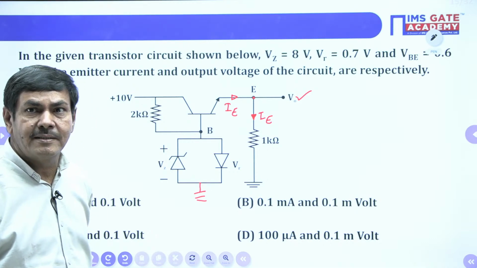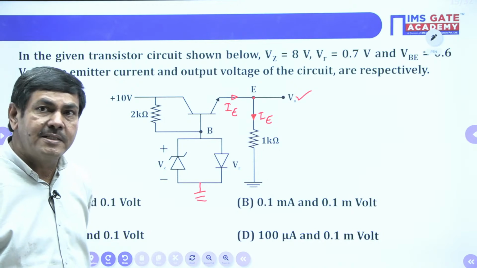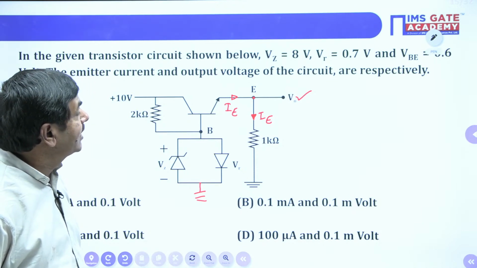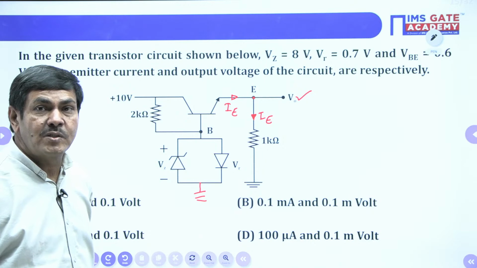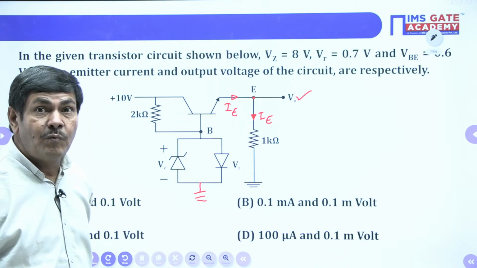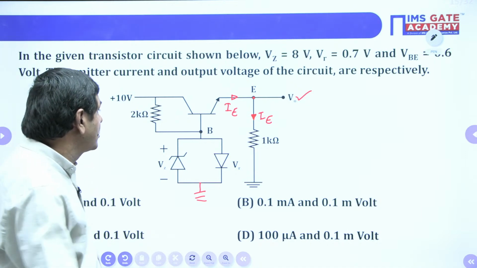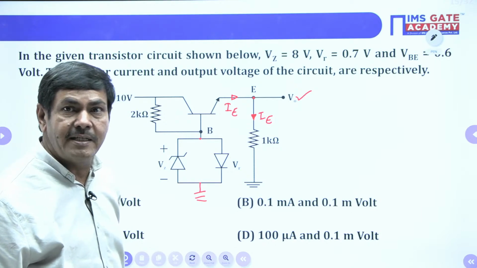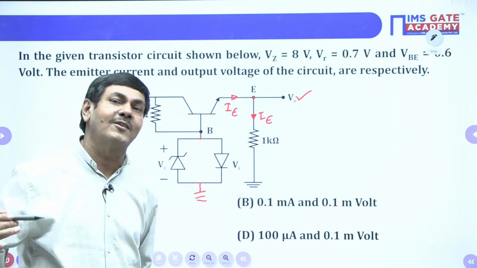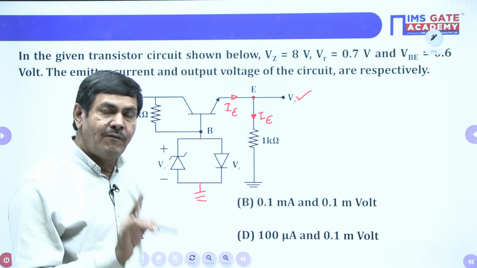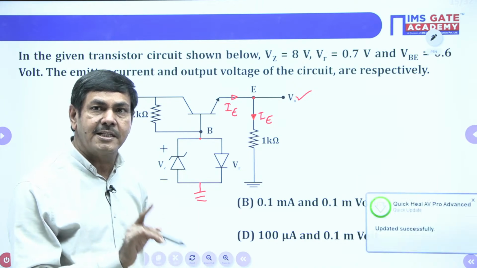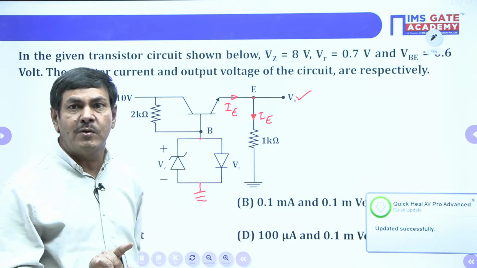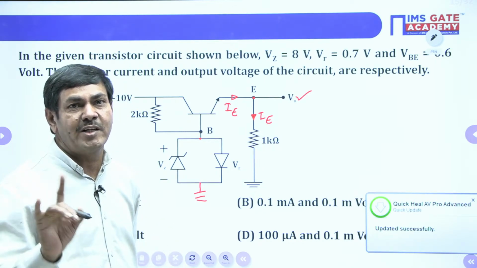Suppose you said the Zener diode is in reverse bias. Okay, the Zener diode is also in reverse bias, meaning the supply voltage is given as 10 volts and the voltage across the Zener is 8 volts. So the supply voltage is more than the Zener voltage. Once the voltage at this node reaches 8 volts, 100% the Zener will also operate, because the breakdown is done. Catch my point. Once the Zener diode under reverse bias receives the voltage Vz, breakdown happens immediately, and current passes across the Zener diode.